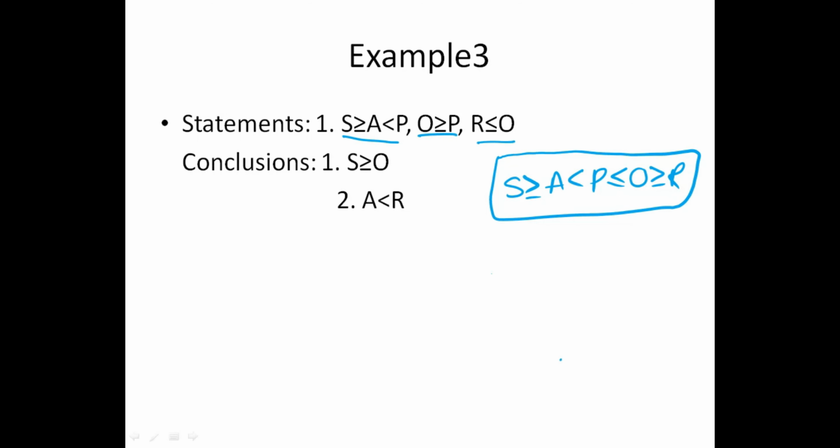So this is the single statement after combining all the given statements. From this result we will verify the conclusions. First conclusion, S to O. S is here, O is here, between them there is an opposite polarity, so it does not follow because of no combination. A to R. A is here, R is here, between them there is an opposite polarity, so that's why it does not follow because of no combination.